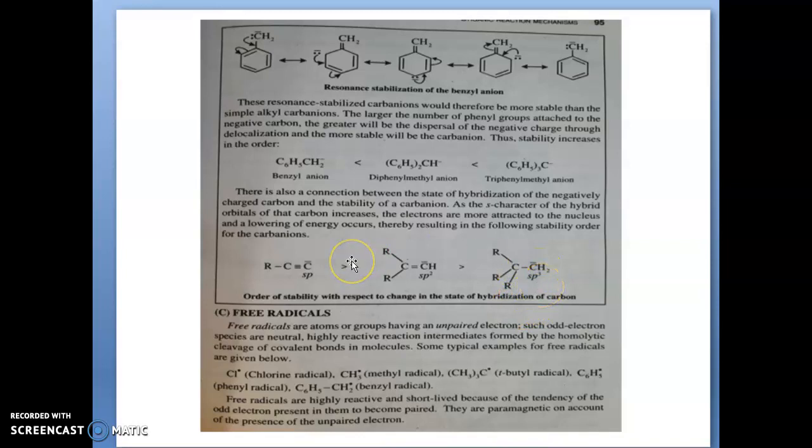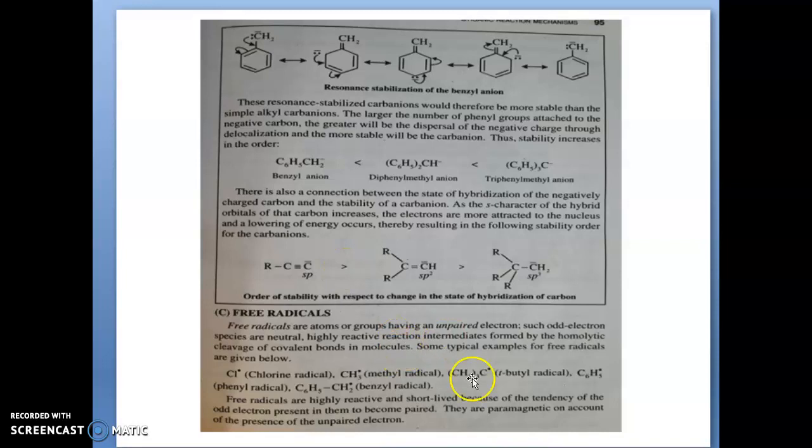Having more s character means electrons are more attracted towards the nucleus, so it will have more stability. So the sp hybridized carbanion is more stable than sp2, and it will be more stable than sp3, because the sp hybridized state has more s character, so the electron will be closer to the nucleus. These are the carbanions.